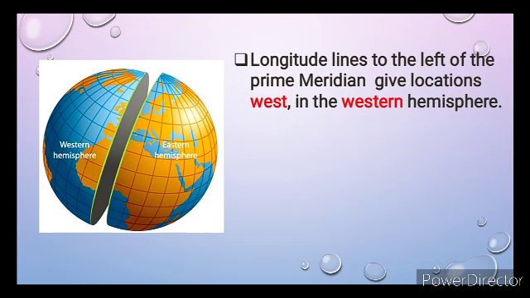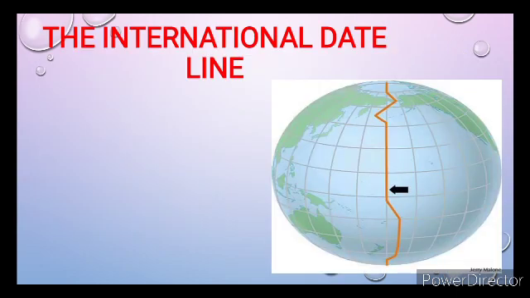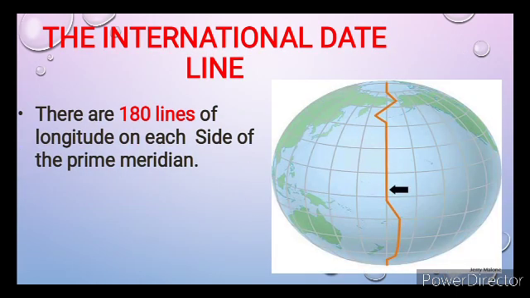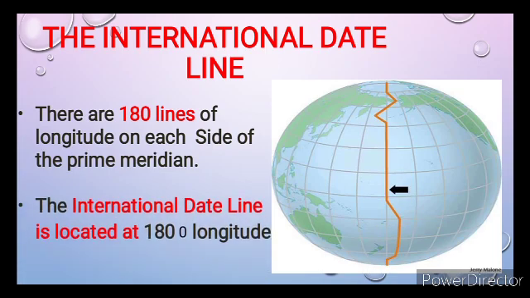Longitude lines to the left of the prime meridian give location west in the western hemisphere. Longitude lines to the right of the prime meridian give location east in the eastern hemisphere. There are 180 lines of longitude on each side of the prime meridian. Keep in mind that the extreme longitude is 180 degrees and is called the international dateline.